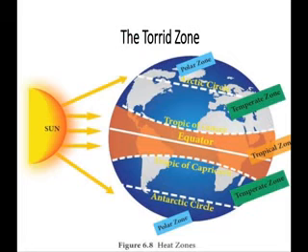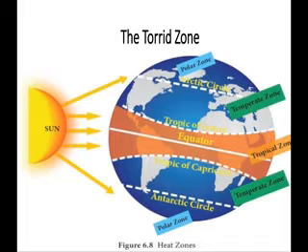Here you can observe, this is the hottest zone of the earth. From the equator line, that is 0 degree, up to 23 and a half degree north, the tropic of Cancer, and 23 and a half degree south, the tropic of Capricorn, this area is known as the torrid zone.